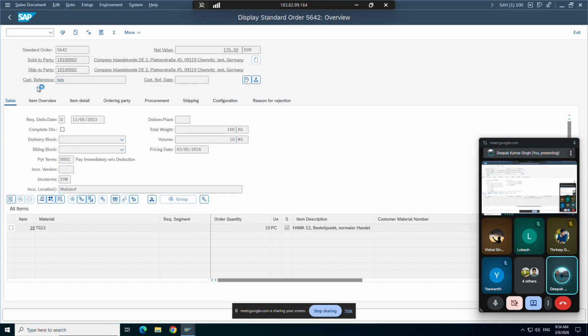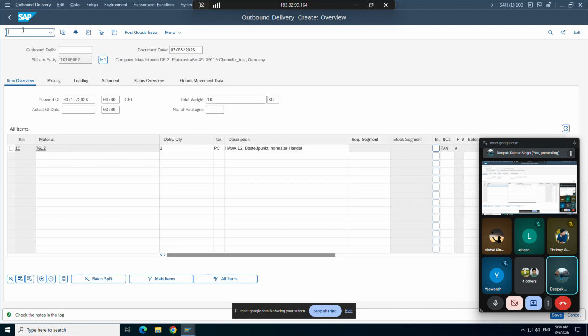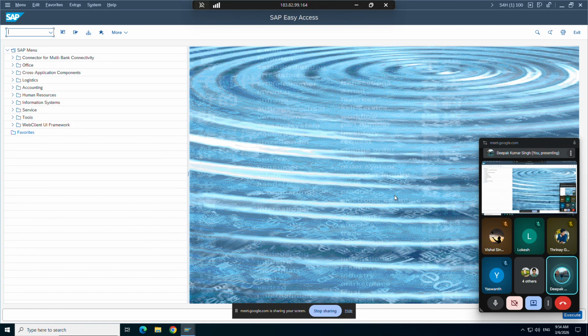Please let me know once this machine is visible. Machine visible now? Yes, the screen is visible. Okay. So, has anyone tried opening that posting period of company code and all?